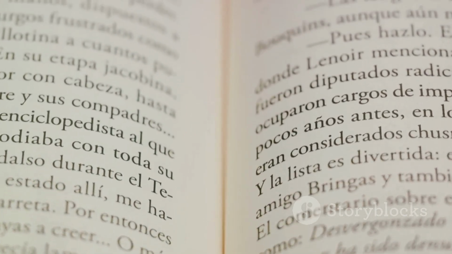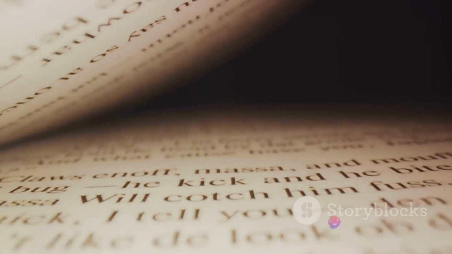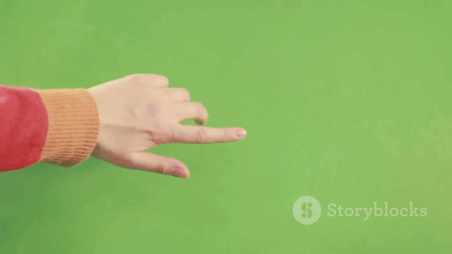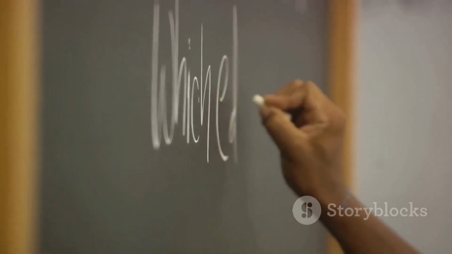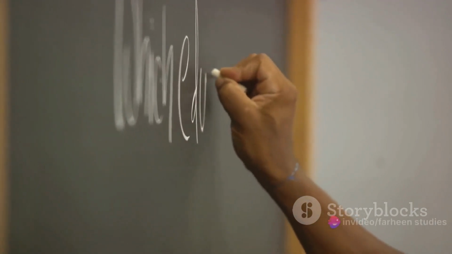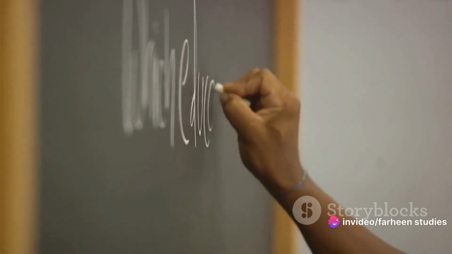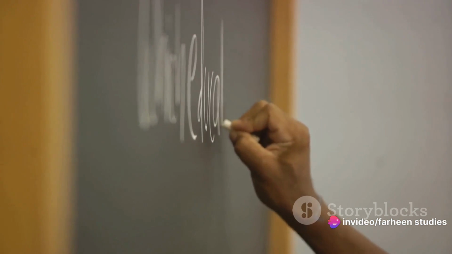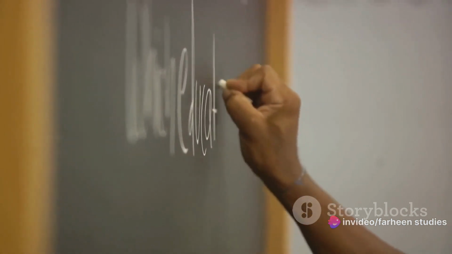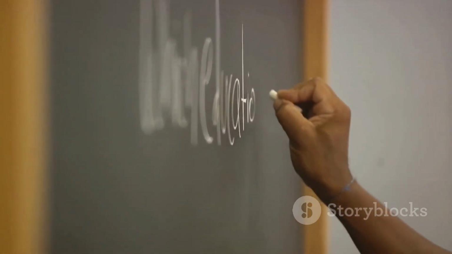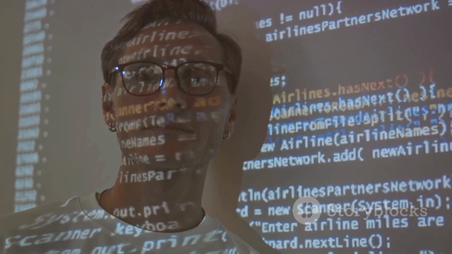We'll write int main. The int means this function returns an integer, typically 0 to indicate the program ran successfully. The parentheses hold any parameters, but for our purpose, they'll be empty. Inside the main function, we'll write cout << "Hello World". cout is a stream used for output, and the << operator sends the string "Hello World" to that output stream. The semicolon signifies the end of the statement.